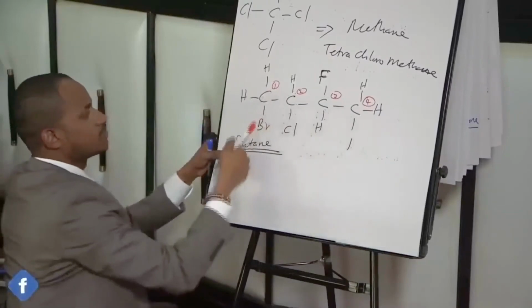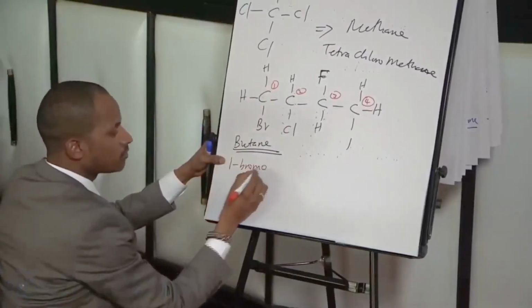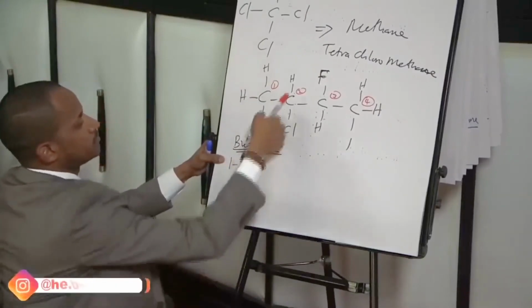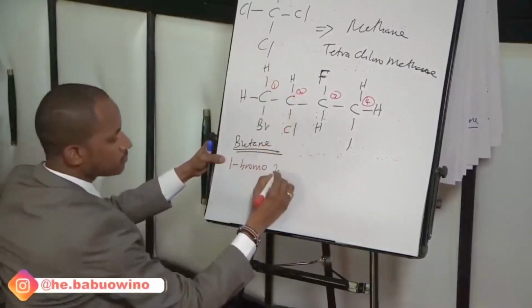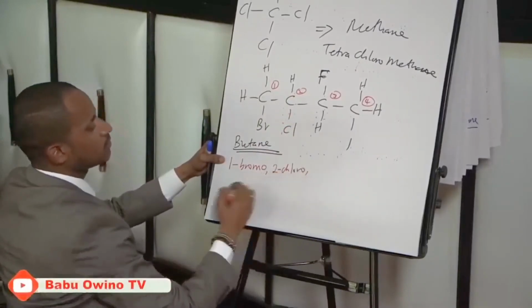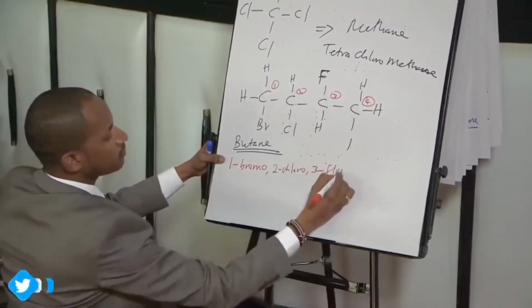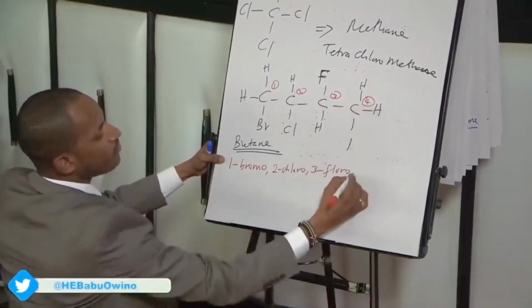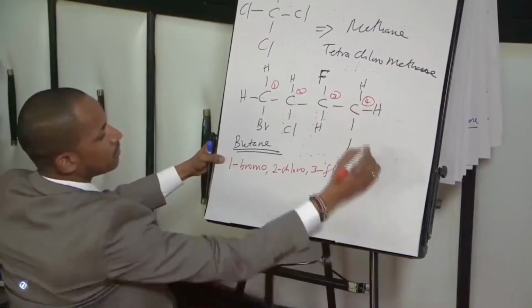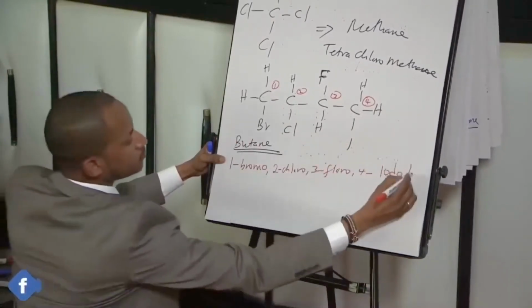So we can see bromine falling on 1. So you say 1-bromo, 2-chloro, 3-fluoro, 4-iodo, but the name is butane.